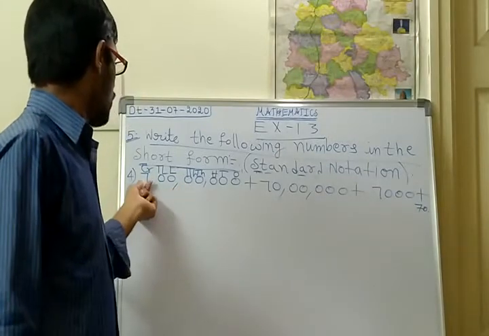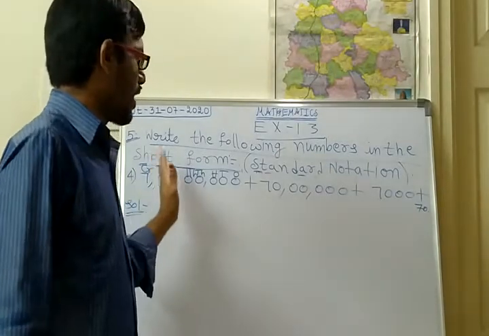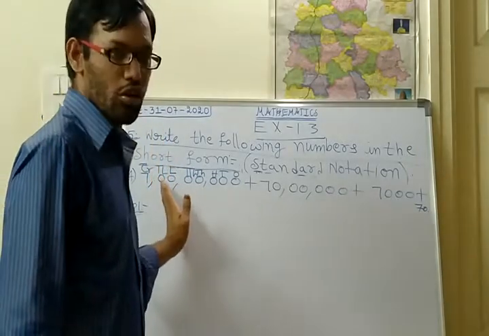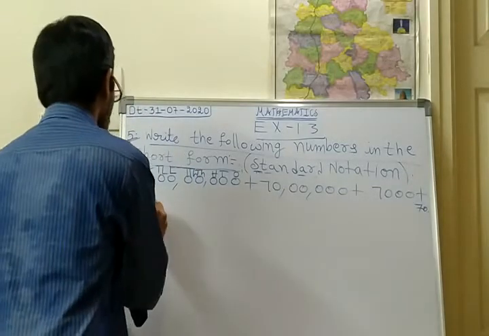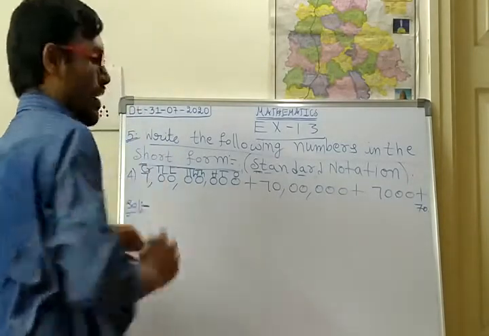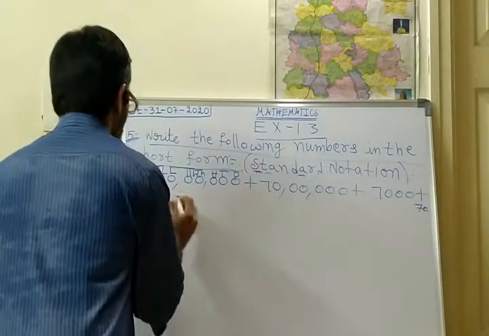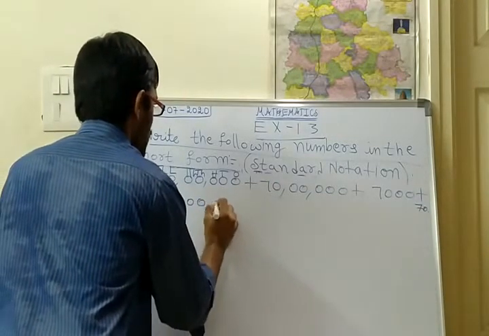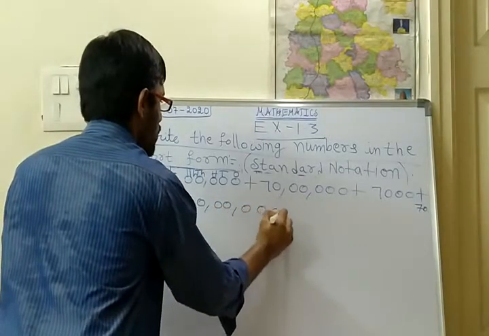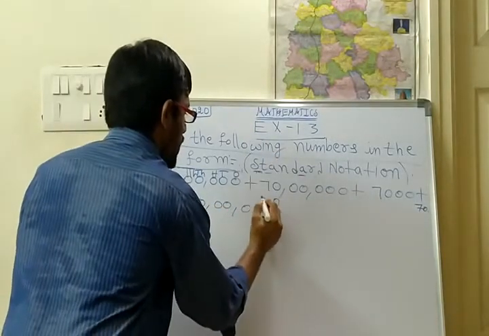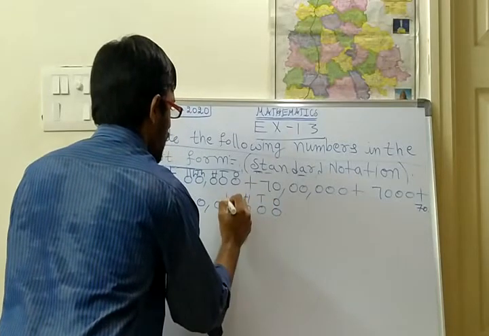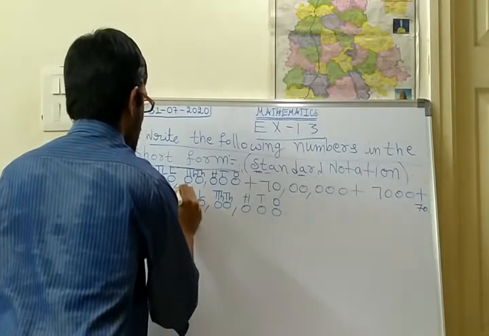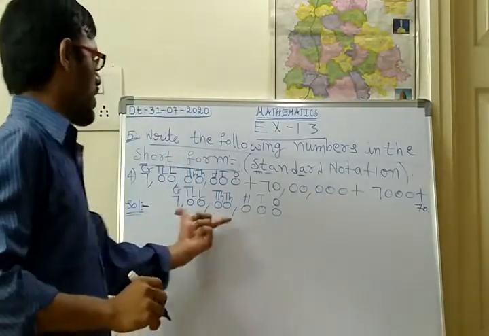So starting with the crores. Whatever the number, it will start with the crores. So this one you should write in the addition notation, addition form. First write down this number: 7 0 0 0 0 0 0 0. Okay, this is ones, tens, hundreds, thousands, 10,000s, lakhs, 10 lakhs, crores. Okay, so first one is completed.